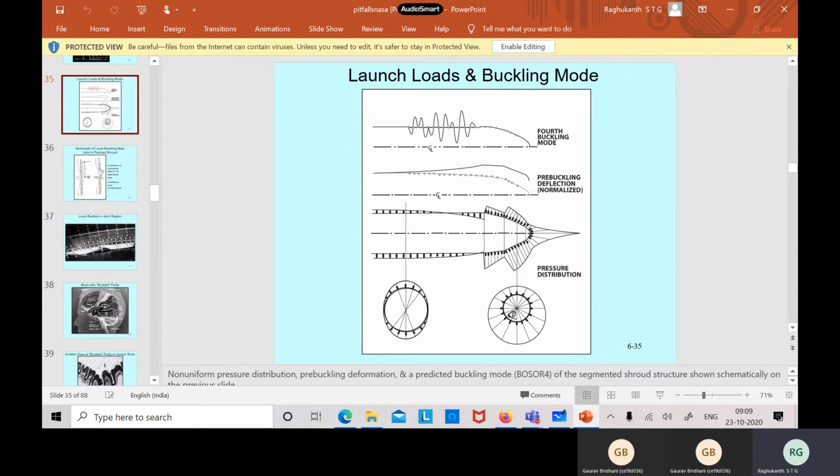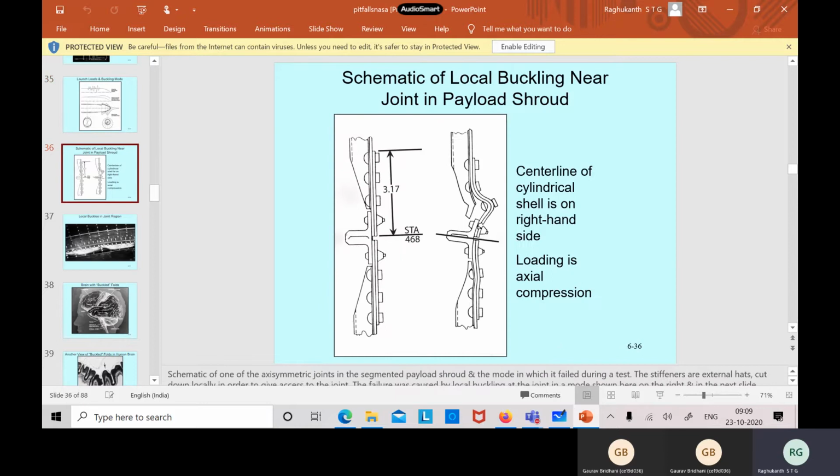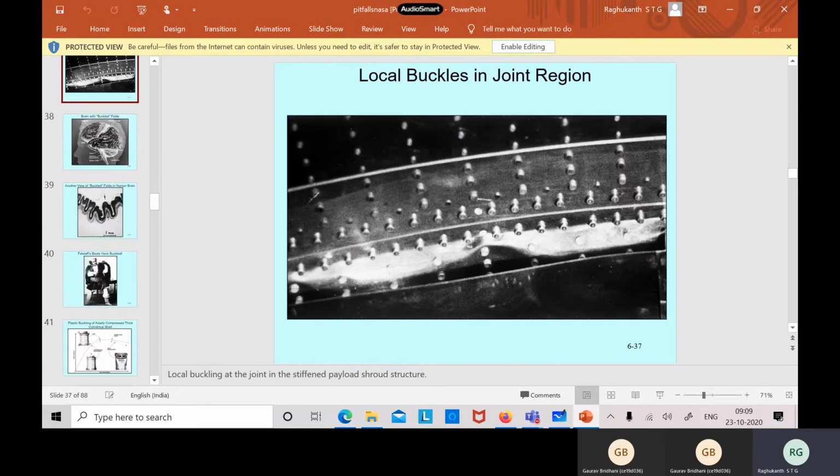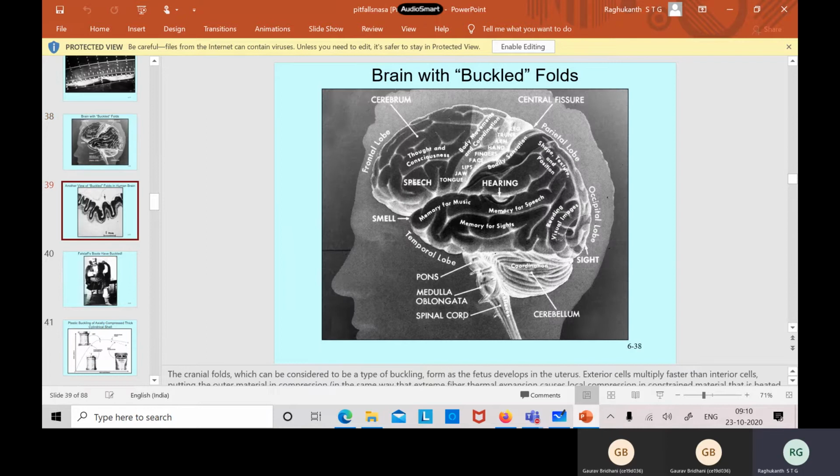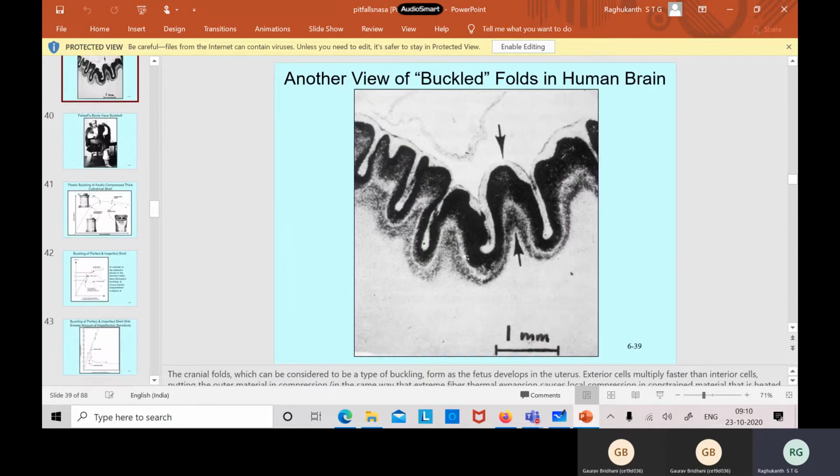And if you search in Google, there are excellent examples where rockets have failed due to buckling during the launching stage itself. There are many examples, so you can go through them. He has given some human brain, and I have no idea. Buckled folds, something like this he says.